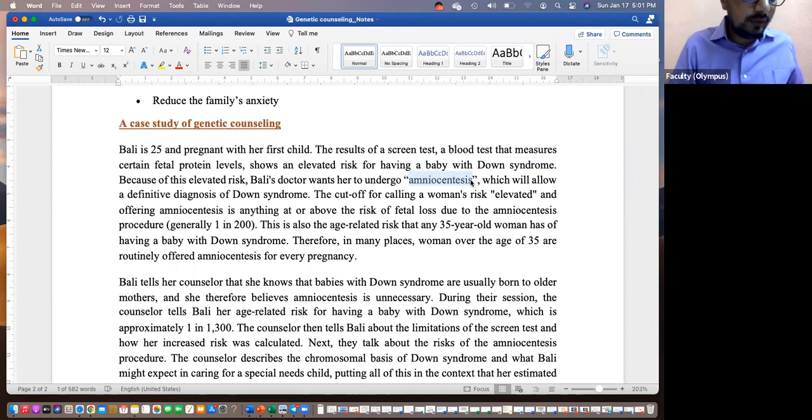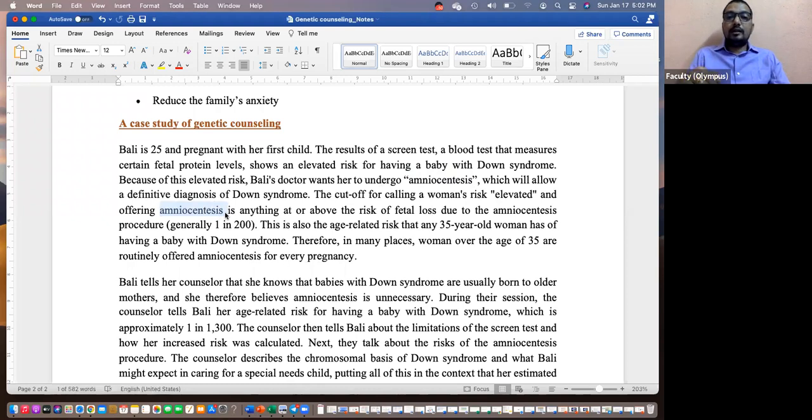The next topic I'll briefly explain to you. What is amniocentesis? Amniocentesis is a particular test taking a DNA sample of the baby, which is very risky. So the doctor will explain to her what is the elevated risk of going with amniocentesis.